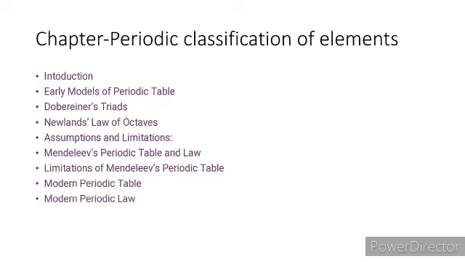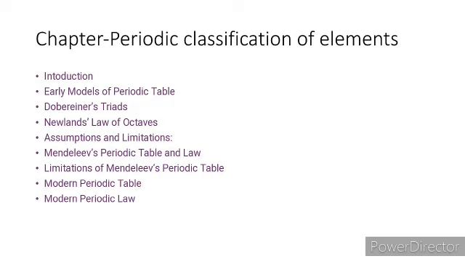Welcome to all students. Today we have to learn the chapter number 2 in Science and Technology part first, that is periodic classification of elements. First of all, we know the basic concept about the classification of elements.